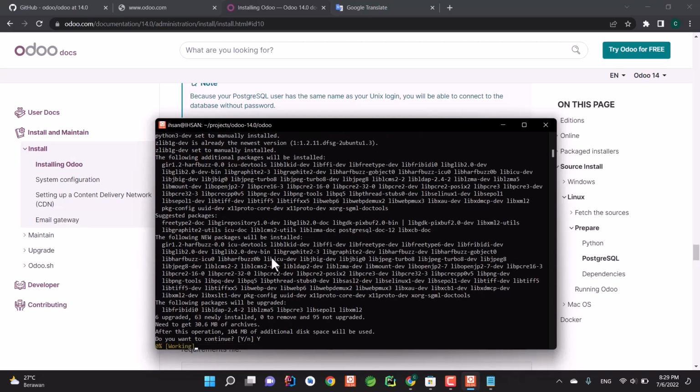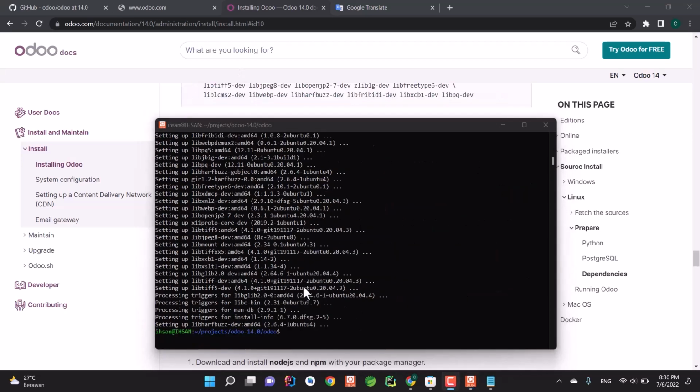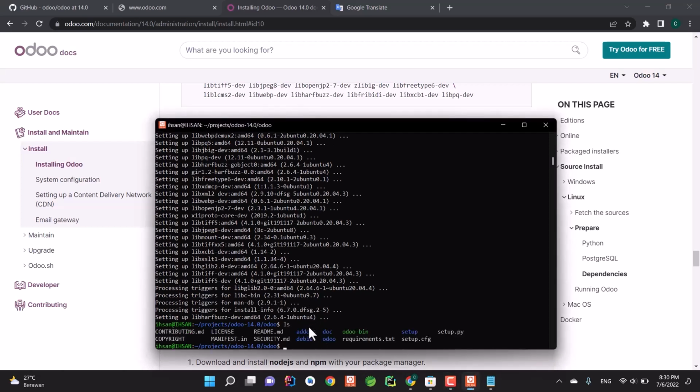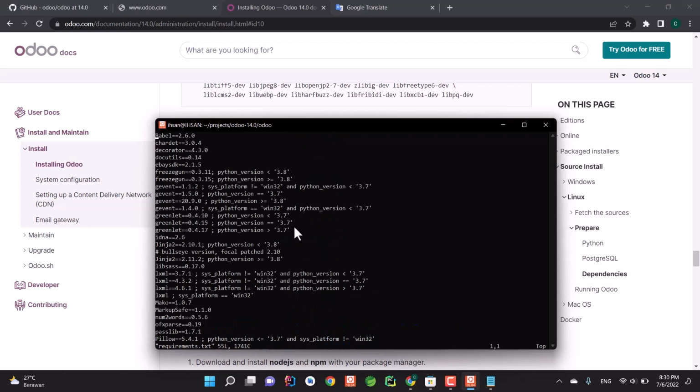And then you just have to wait for it to complete. And after it has completed, we also have to install Odoo dependencies. If you type ls, and then let's open this particular file. So to do that, type vim requirements.txt. Here you can see this is the list of dependencies that Odoo needs. We have to install all of them.